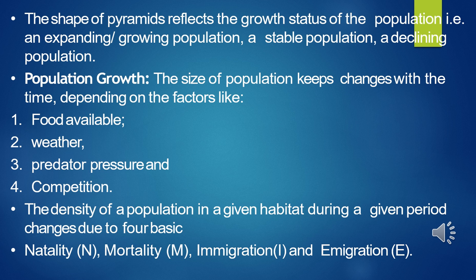Next is population growth. The size of a population keeps changing depending on various factors including food availability, predator pressure and adverse weather, etc. It may be competition, etc. So next, the density of a population in a given habitat during a given period changes due to four basic factors, that is natality, mortality, immigration and emigration.